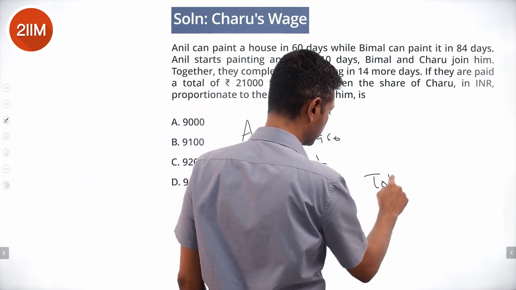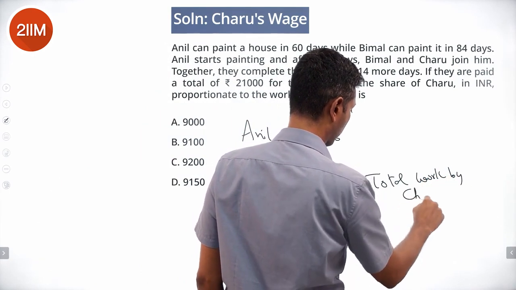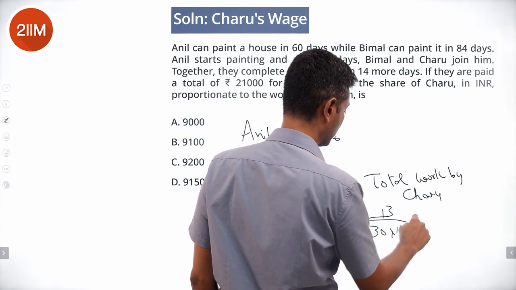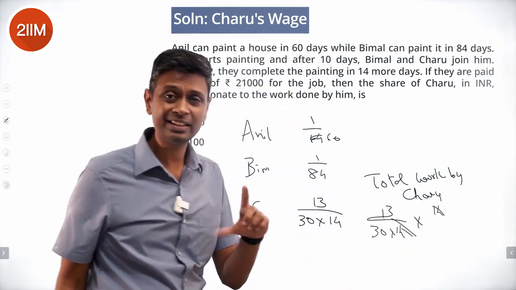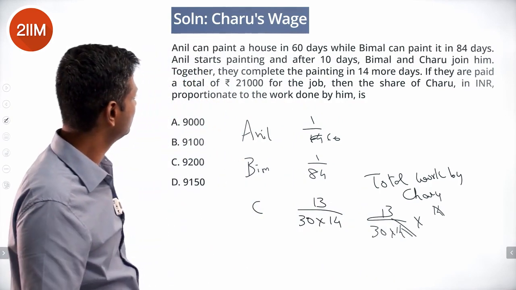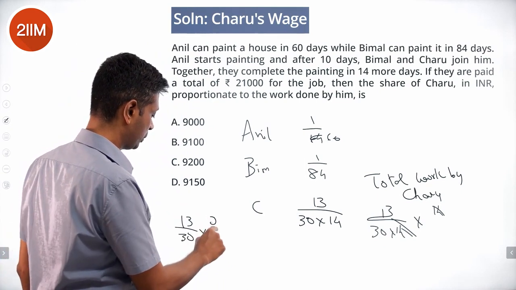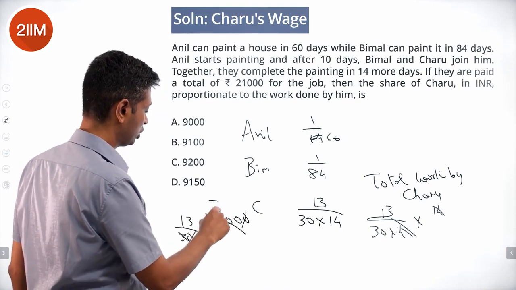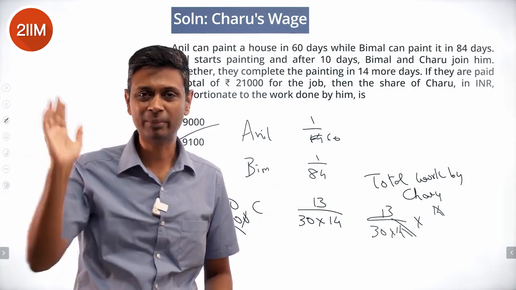Total work by Charu is 13 by 30 into 14 into 14, or 13 by 30 of the total task. 13 by 30 of the total task Charu completes. What is the share he should get? He should get 13 by 30 of 21,000. 700 into 13, just 9,100 done. Once we find C, it's a mechanical formula.